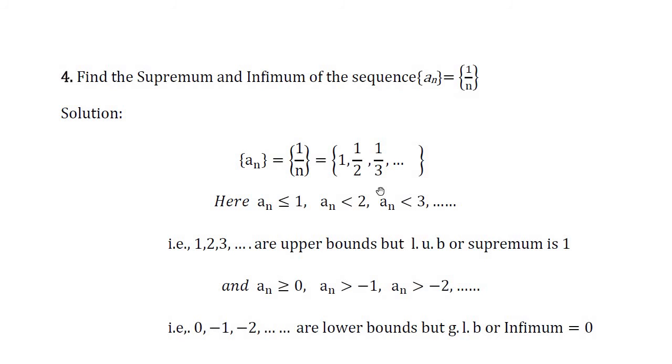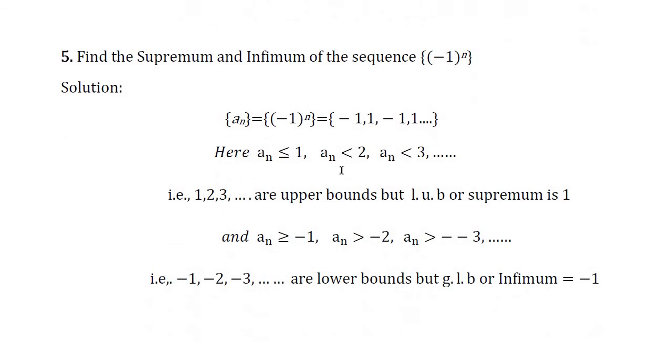Again, if you consider the terms of the sequence, each term of the sequence is definitely greater than or equal to 0, or greater than minus 1, or greater than minus 2, and so on. That is, 0, minus 1, minus 2, and so on are the lower bounds of this sequence. Among these lower bounds, which is the greatest number? 0. So 0 is generally called the greatest lower bound or infimum of the sequence.